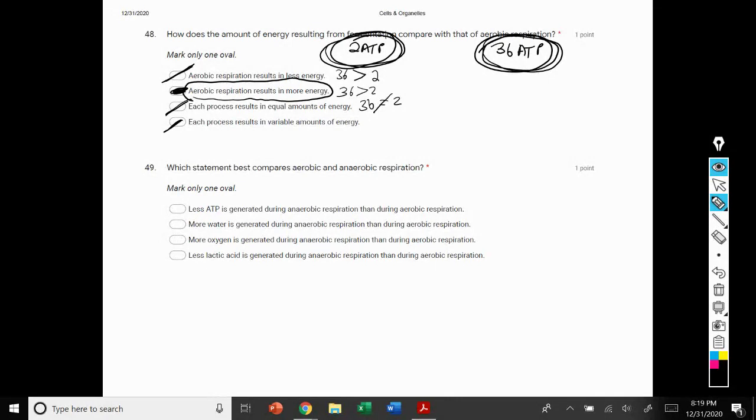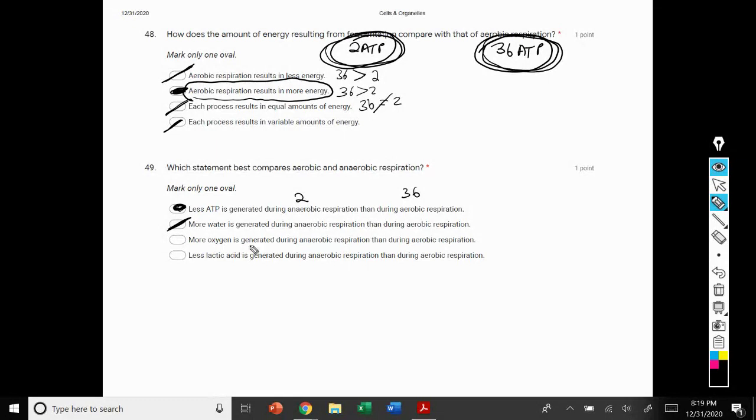49. Which statement best compares aerobic and anaerobic? So option 1 says less ATP is generated during anaerobic than during aerobic. That's correct. Less ATP, 2, is generated during anaerobic than 36 during aerobic. Option 2, more water is generated during anaerobic than aerobic. There is no water generated in anaerobic respiration. There is only water generated during aerobic.